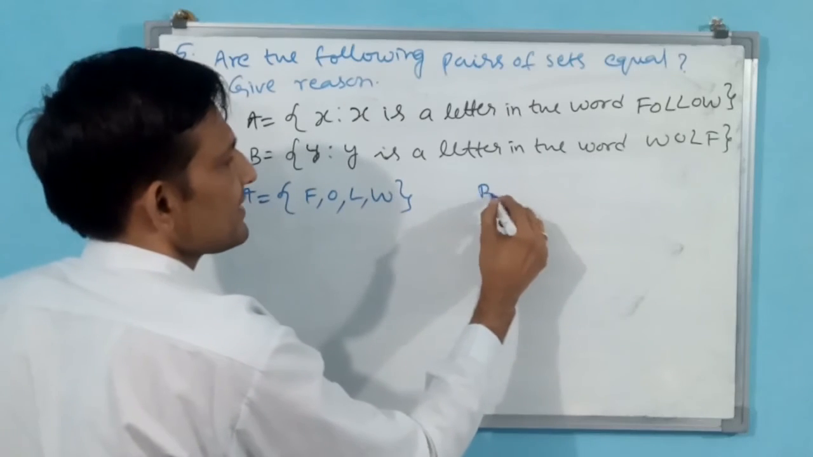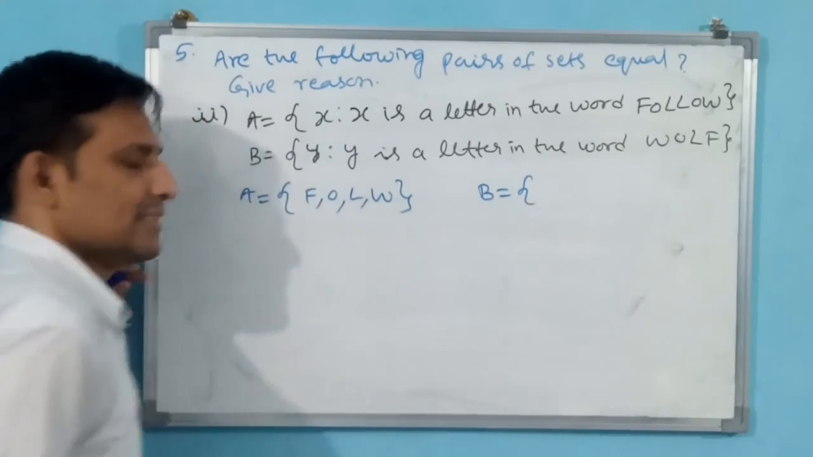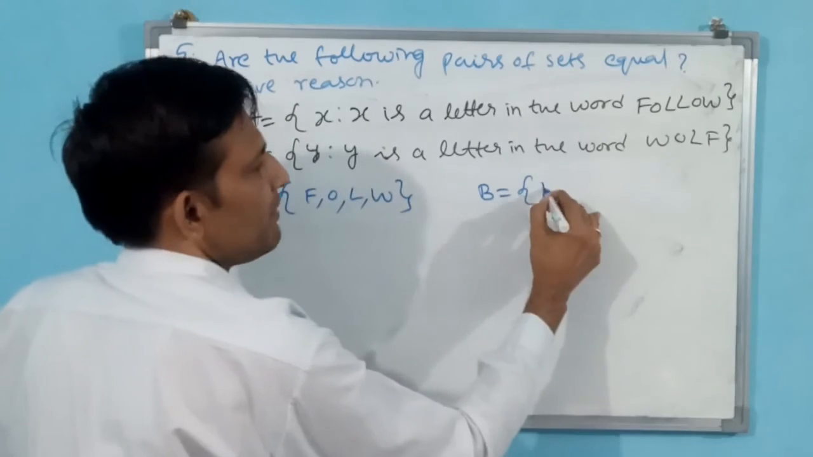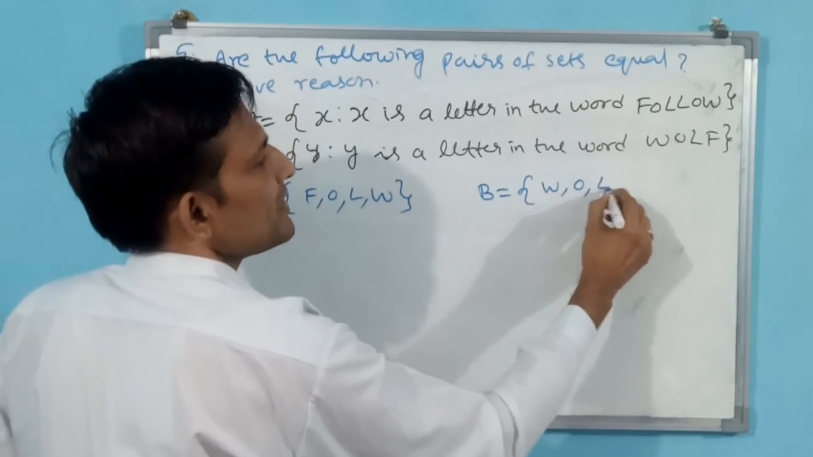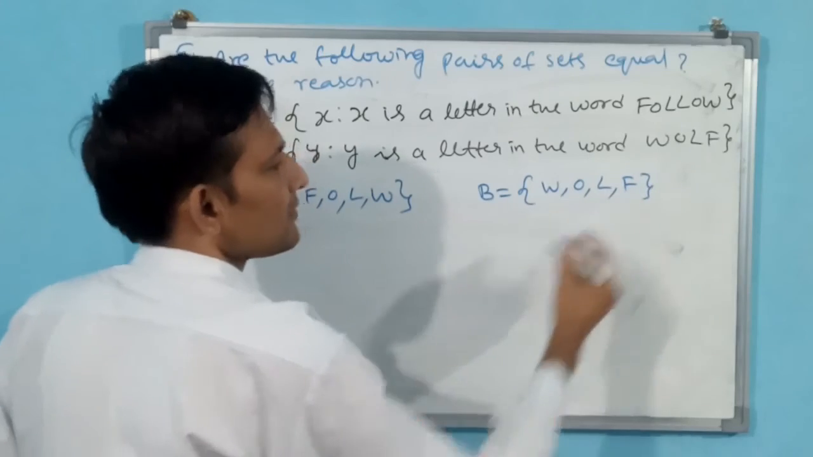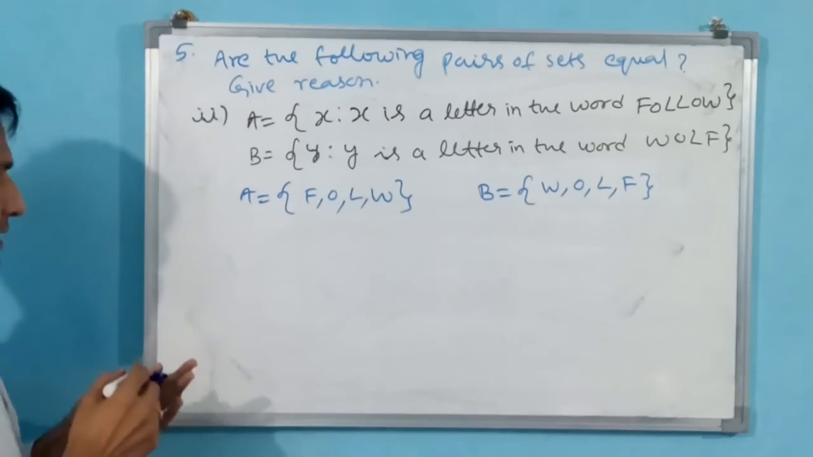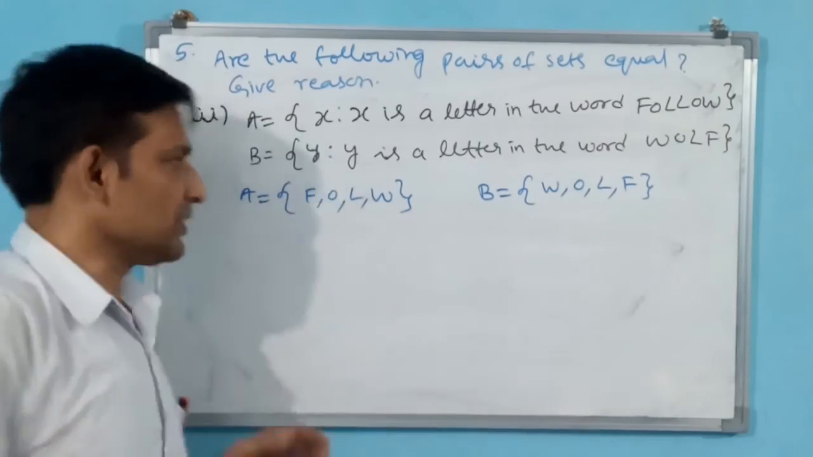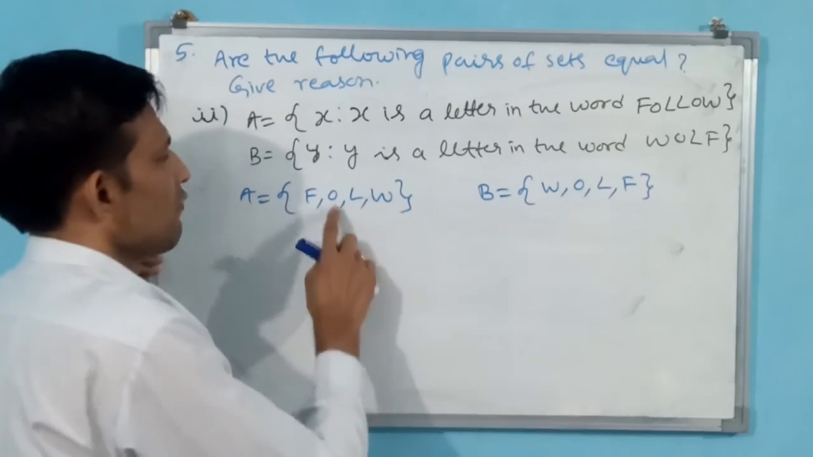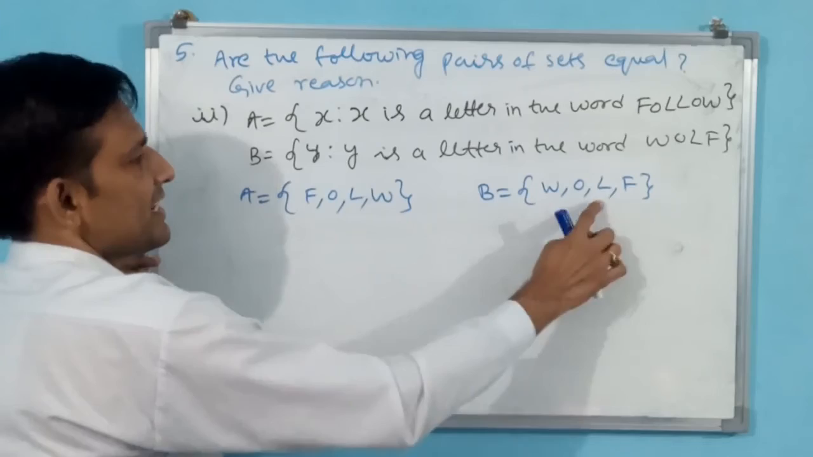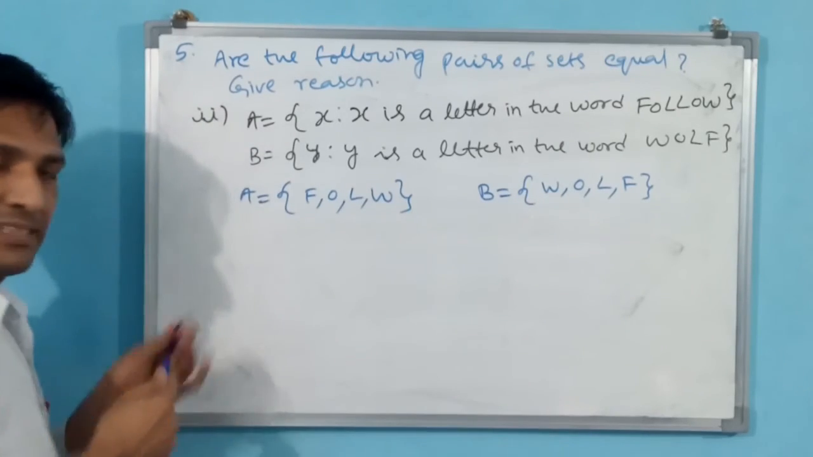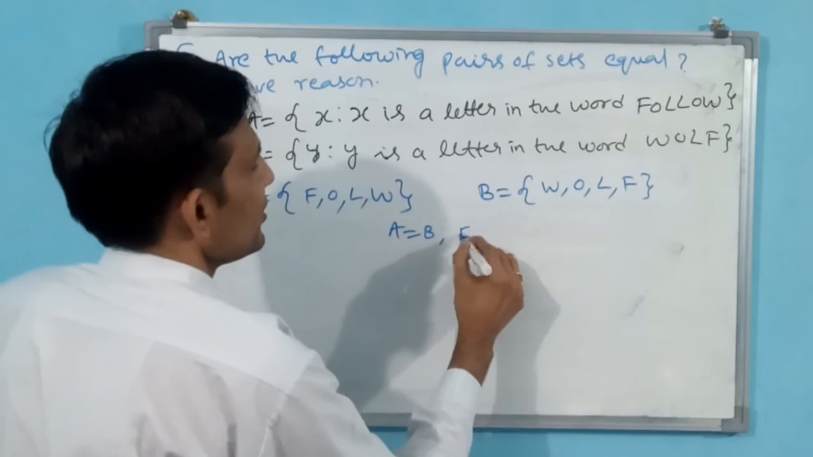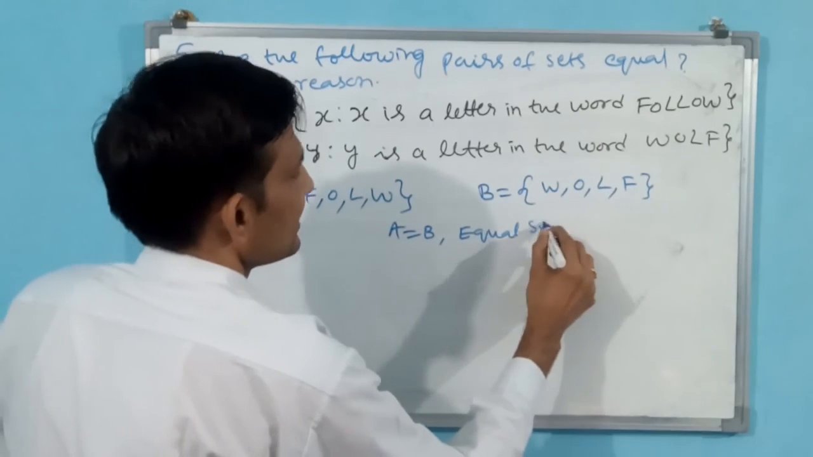Let us write the second set also. B, y is a letter in the word wolf: W, O, L, F. All are single letters only. Now you compare, 4 and 4. Then you see each. F is there, yes. O is there, yes. L is there, yes. W is there, yes. Then equal set. A is equal to B, equal sets.